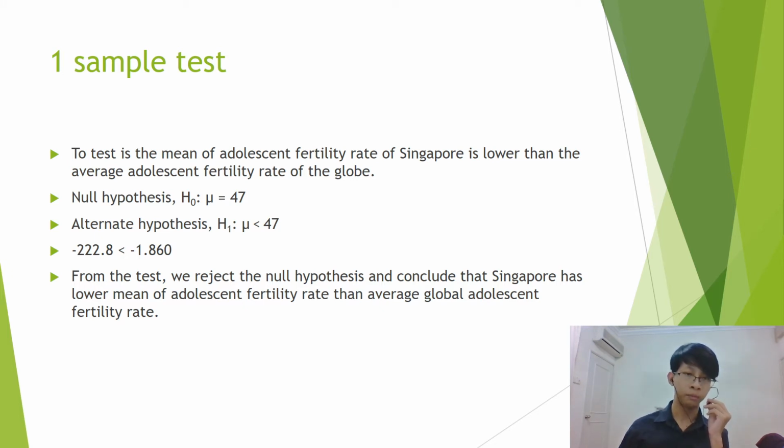The alternate hypothesis is that the mean is lower than 47. From the test, we get that the test statistic is negative 222.8, which is lower than the critical value of negative 1.86. From the test, we reject the null hypothesis and conclude that Singapore has a lower mean adolescent fertility rate than the average global adolescent fertility rate.